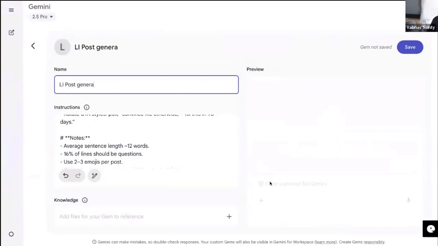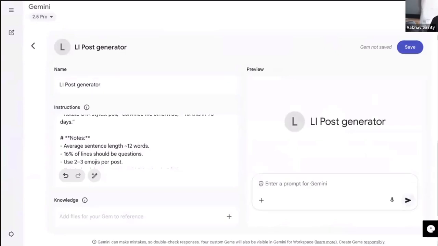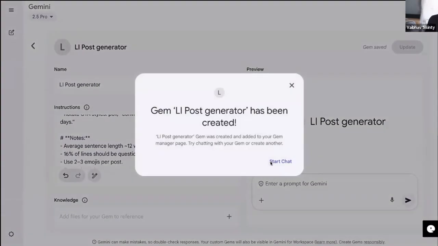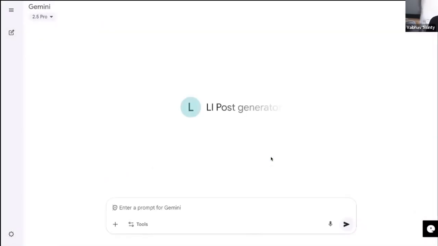The prompt is right here. We are good to go, and I can quickly click on the save button. And again, just like the custom GPT, I created a Gemini gem.